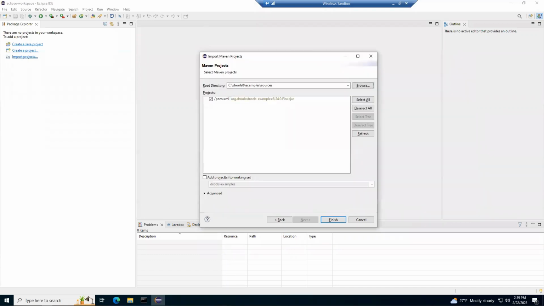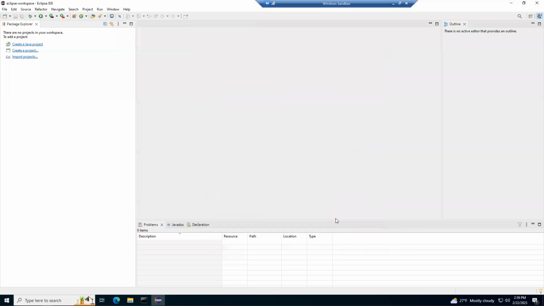Note: in the Import Maven Projects window, in the Projects parameter, we should see a checked tick for pom.xml. Pom.xml is the main description file for a Maven project. It lists all necessary libraries that the Maven program will install automatically.